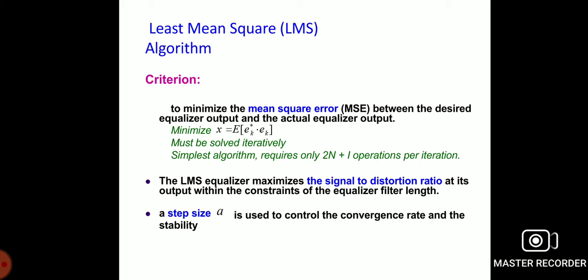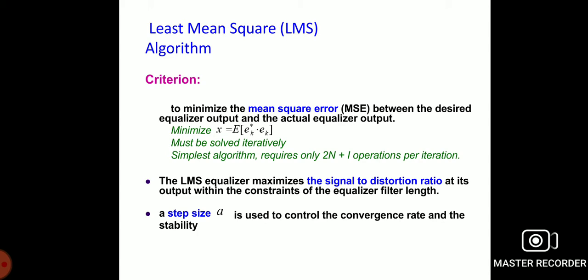We know the Z transform of the linear equalizer is expressed as Q of z equal to the sum of k equal to minus m to m of the signal value times the tap weight.